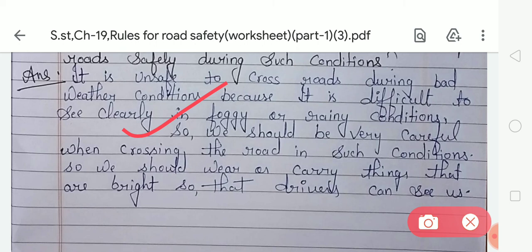So students, I hope you all have understood the exercise of chapter number 19 and you have to do this exercise in your CW copy of social study. This is your today's homework, and learn the capitals of the states and the capitals of the union territories also.